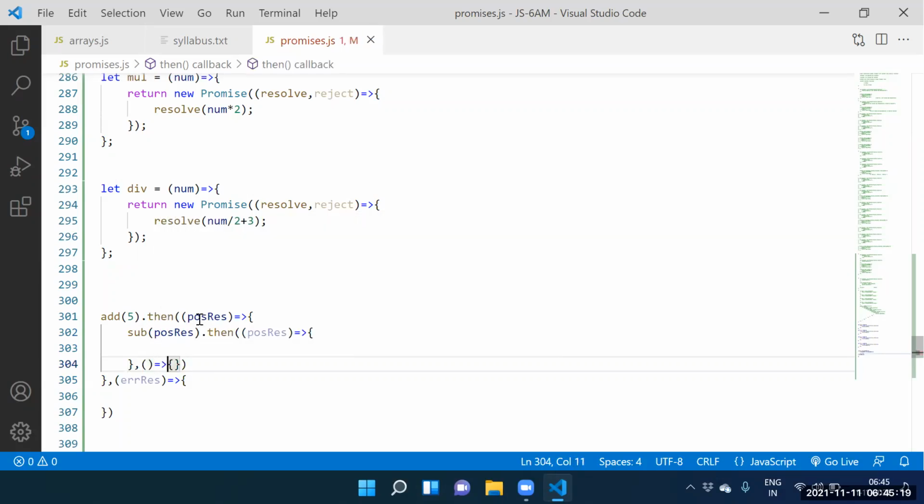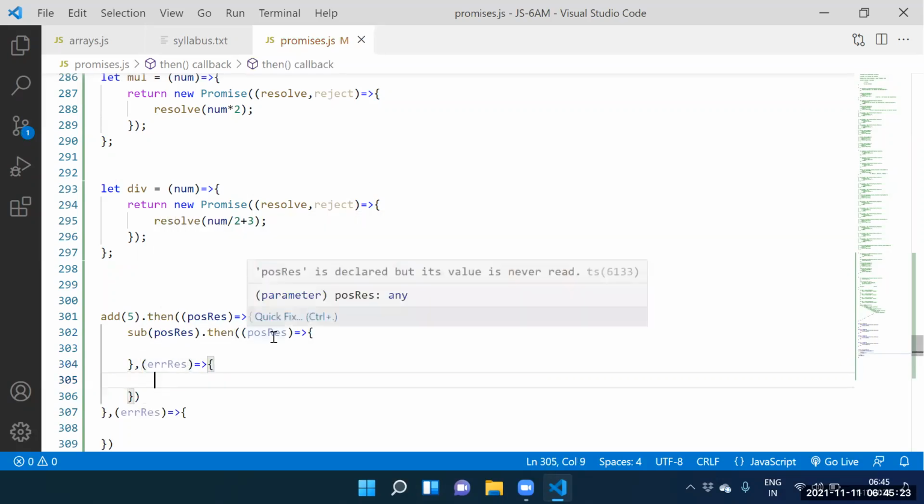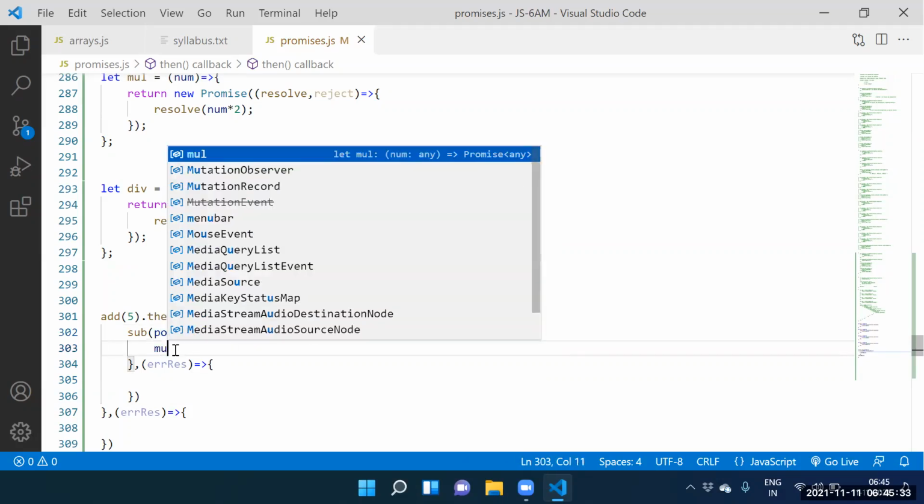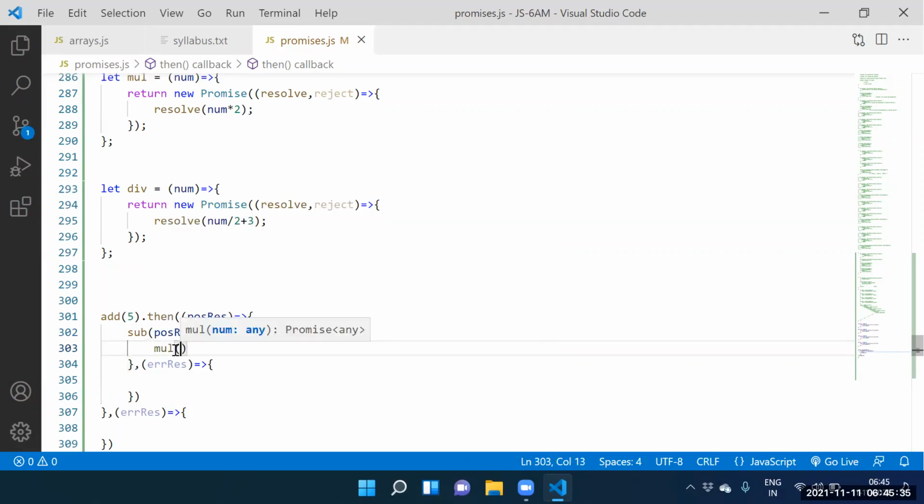Which result here? The error result. Guys, what does the positive result contain? 7 now. Guys, can I call one more promise here? Multiplication of, can I pass the 7? Yes, we should be in a position to pass the 7.